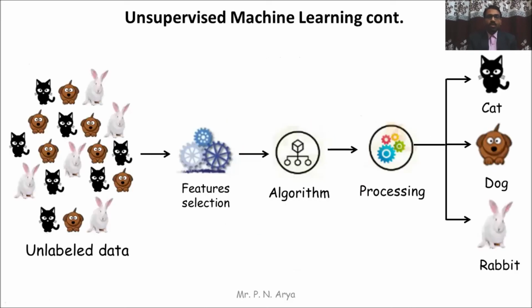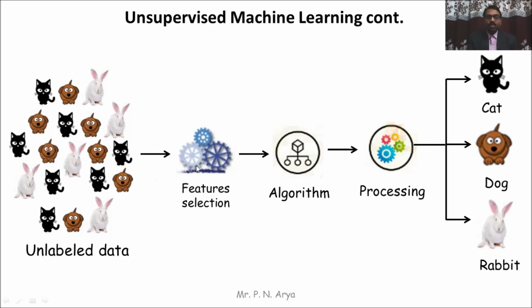So this is the working model of unsupervised learning. This is the input data, or the unlabeled data. Unlabeled data is also called raw data. We input raw data to the machine, and the machine finds or selects the features, like the ear of the rabbit, cat or dog, the eyes, the tail, and the legs of the rabbit, dog or cat. So these are the features of all the animals.